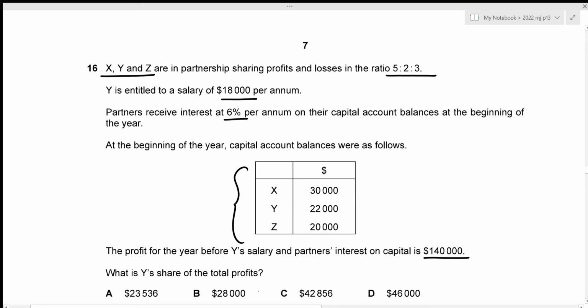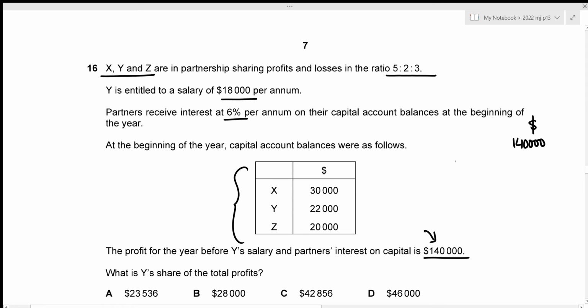So we can figure it out by creating an appropriation account, right? And we always start with the profit for the year before any salary or interest on capital, which is given to be 140,000. Now the first step would be to adjust the interest on capital. And remember that interest on capital is something that the partnership needs to provide to their partners, which would definitely reduce its profit, right?